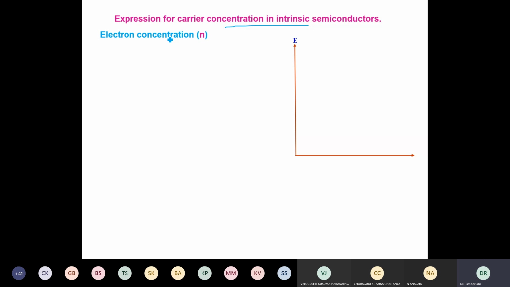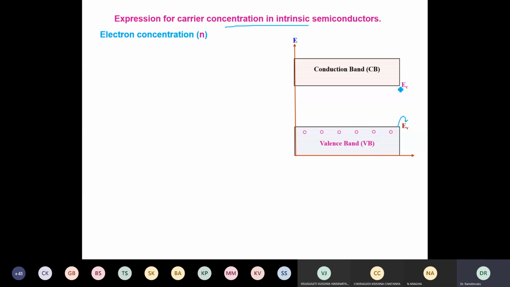So I have taken the usual valence band. Here I have represented that the valence band has slightly different energy levels which are closely spaced, and we call it the valence band. The top edge of the valence band is EV, and holes will be there only in this.